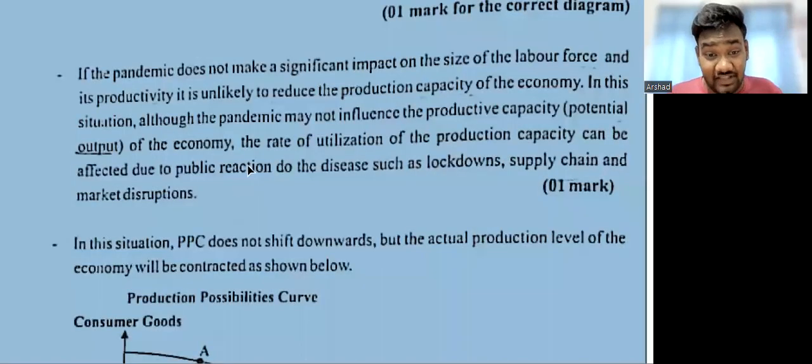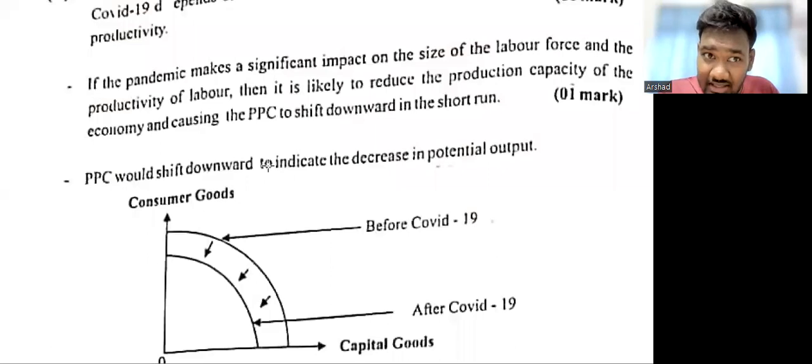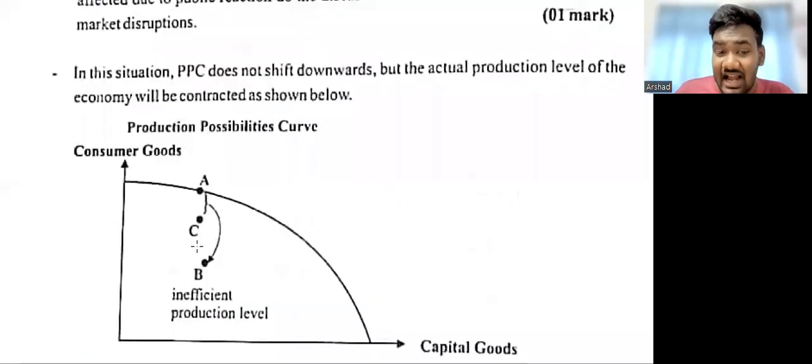Now, if the COVID pandemic causes a significant impact, the PPC will shift. But if the pandemic doesn't cause that much of a severe impact, normally people are wearing masks, some people are working from home, a 2-3 day small lockdown is there. In that situation, the PPC won't shift, but there can be some levels of unemployment. So you can move from maybe point A to point C or even point A to point B. There will be inefficiency, there will be unemployment, but the PPC might not shift.